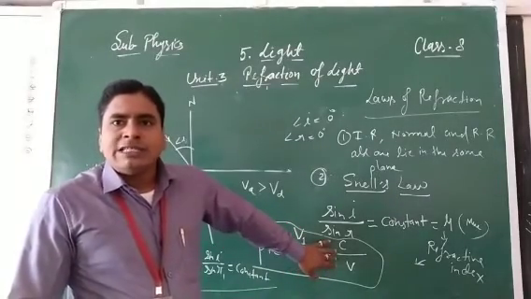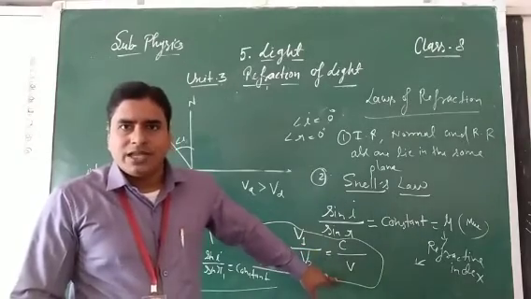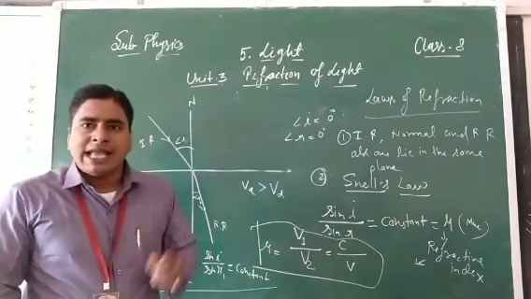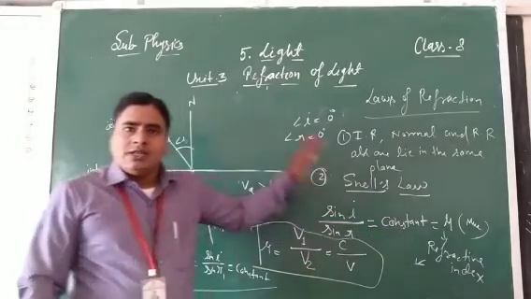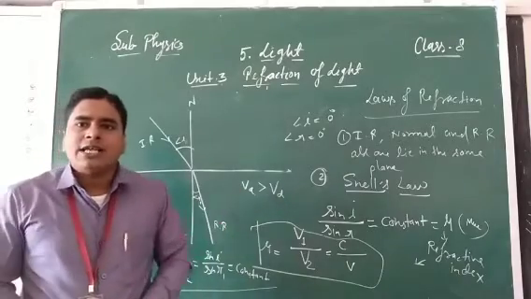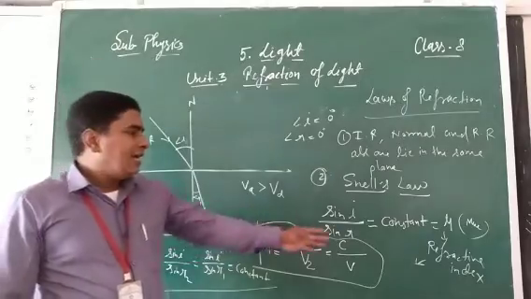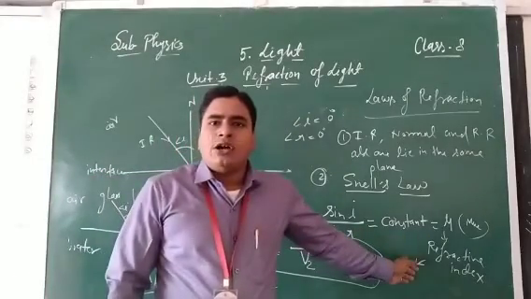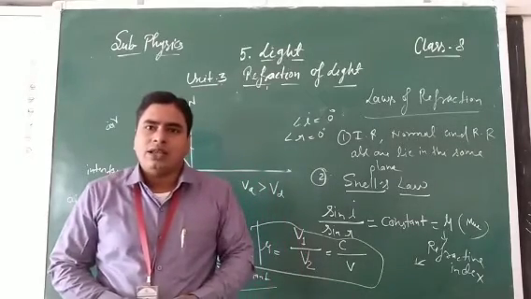The ratio of the speed of light in vacuum to the speed of light in a given medium is called the refractive index, and it is also called a constant. Clear? These are the laws of refraction. In the next class we will discuss some applications of the laws of refraction, numerical problems based on refractive index, and how refraction takes place through a glass slab.